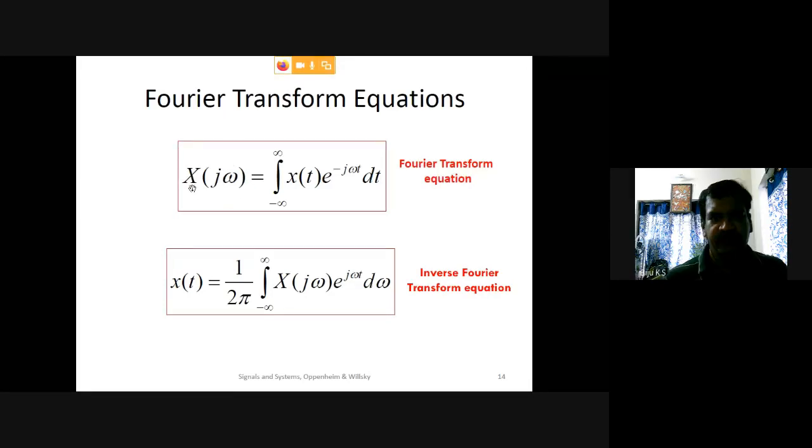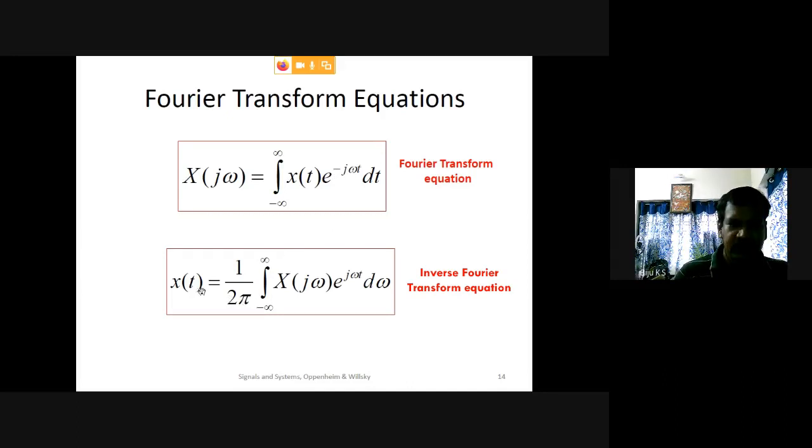If we want to find the frequency spectrum, we can just apply the Fourier transform, where x(t) is of aperiodic nature. Similarly, the original signal can be obtained from X(jω) by taking the inverse Fourier transform.